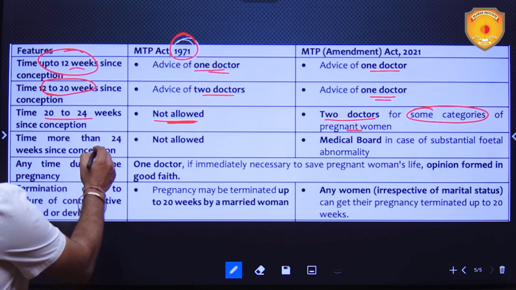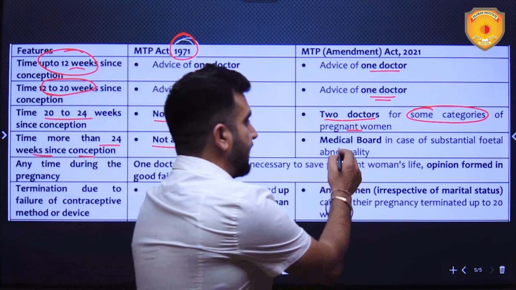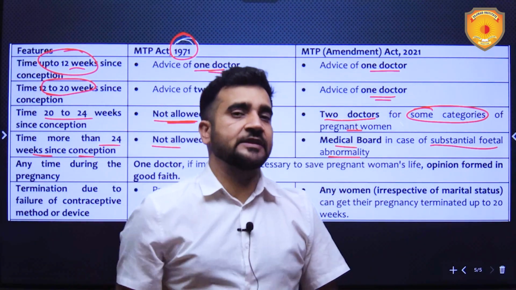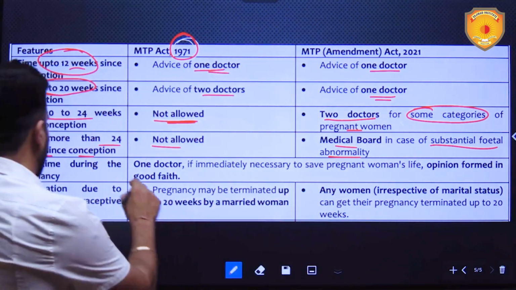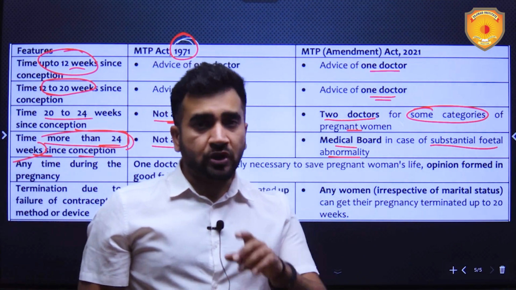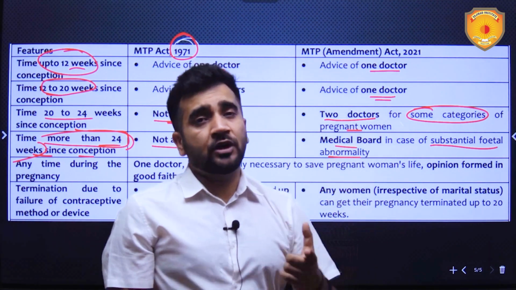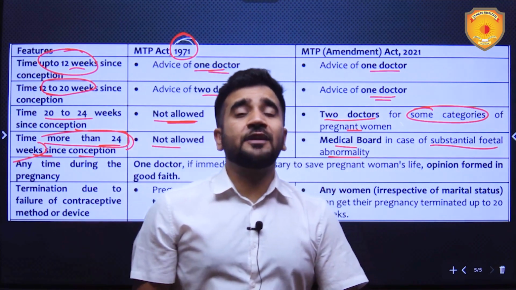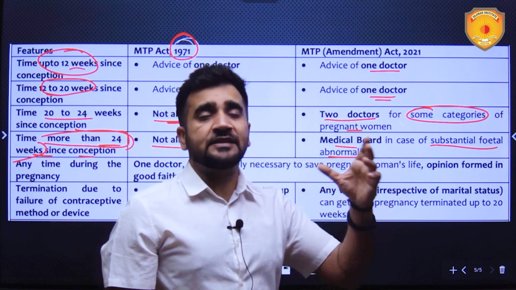Then for time more than 24 weeks since conception, it is not allowed, except by a medical board in case of substantial fetal abnormalities. Now come to the present case in the Supreme Court. 26 weeks into pregnancy means she is over here, more than 24 weeks. Now abortion is allowed if the medical board advises. But the medical board will advise only if there are substantial fetal abnormalities in her fetus. Else it will not allow.